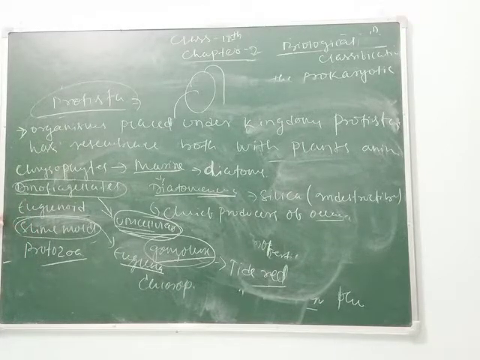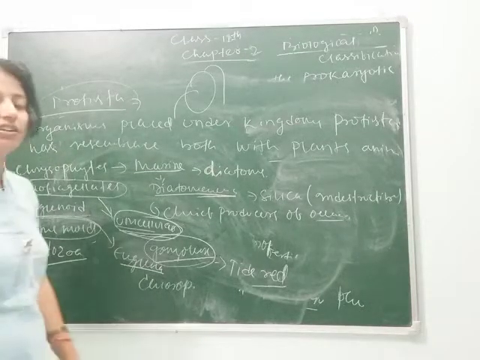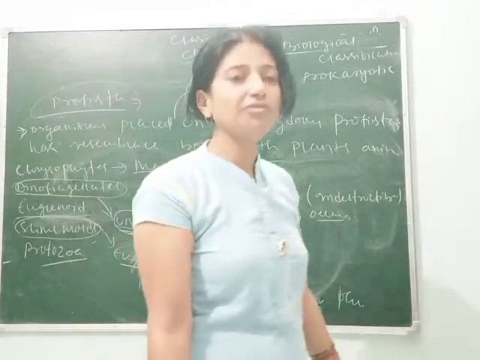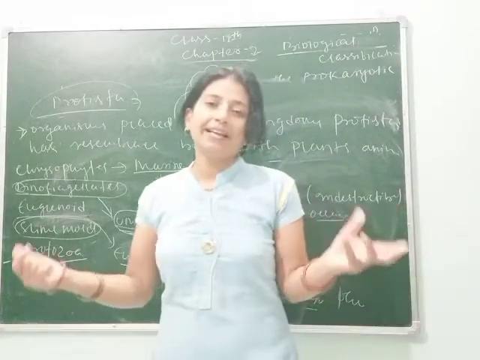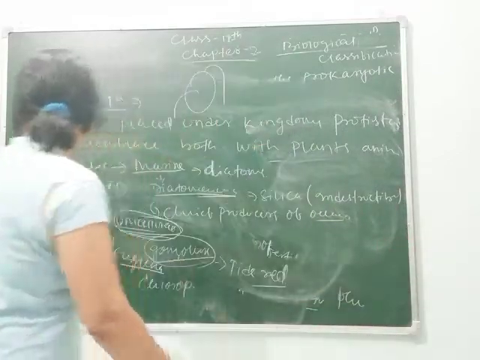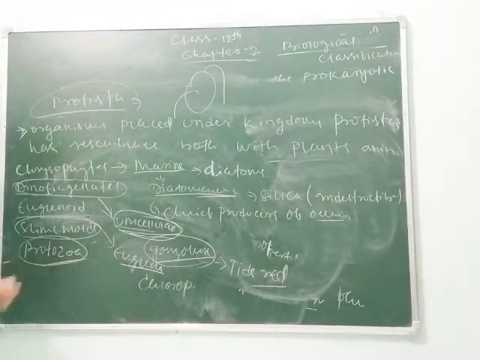That's why they are considered slime molds. Clear, students? And they can grow in unfavorable conditions. As I have told you, they are saprotrophs, so they do not need any suitable condition. They can grow anywhere.